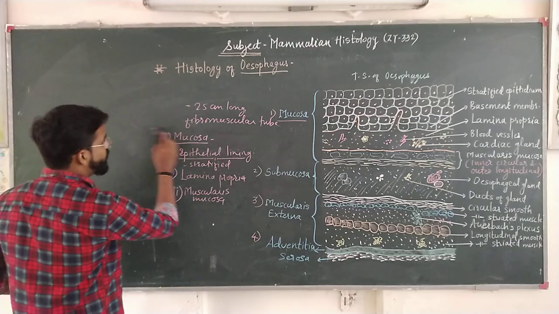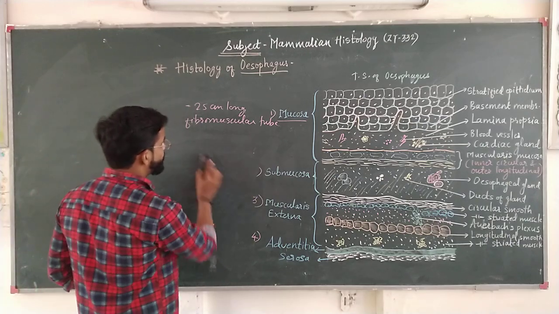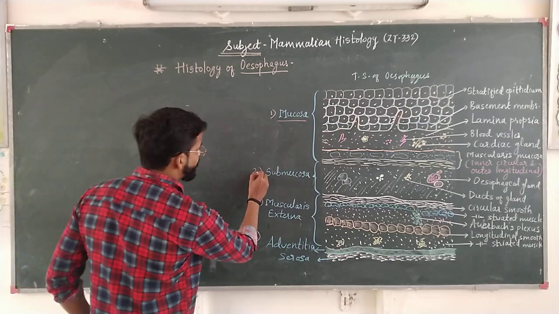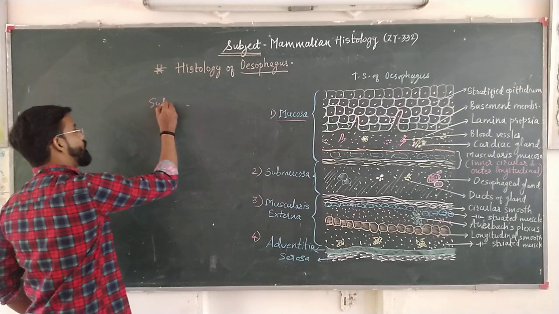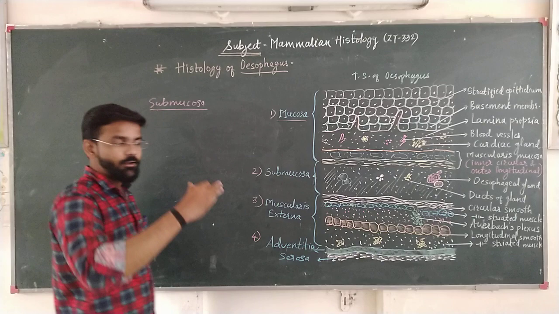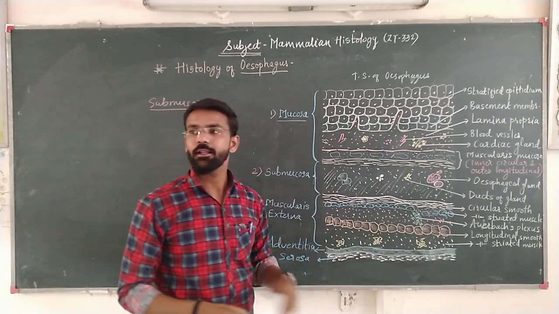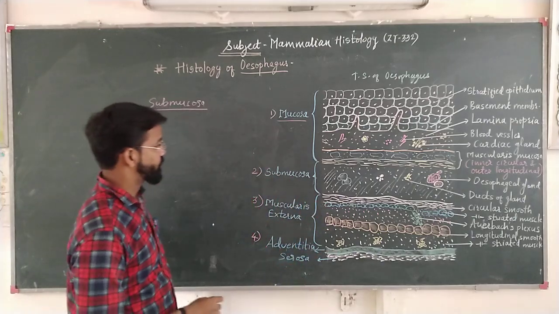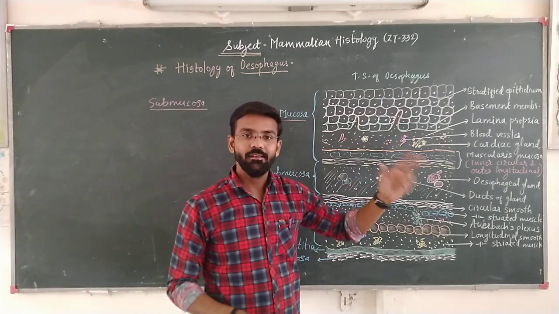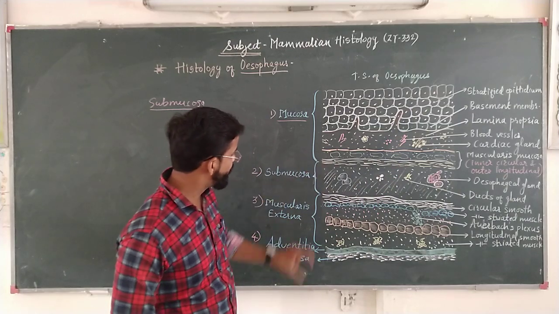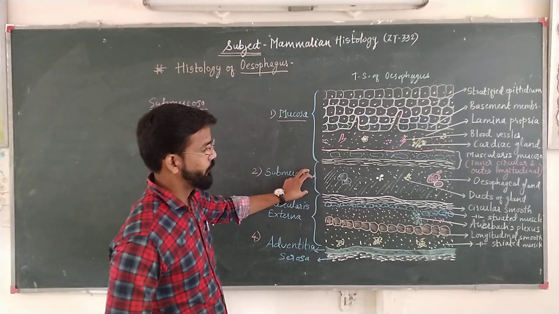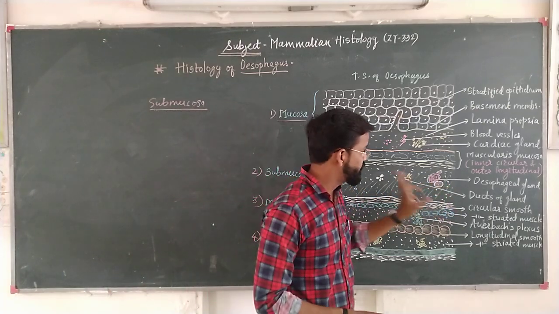Now, come to the next point, that is the second structure. Here, submucosa. Now, as it is present below the mucosa, therefore the name is given as submucosa. If you look at the diagram, we are able to see the same structure which is seen in lamina propria. This submucosa part consists of the connective tissue and the distribution of glands in between them.